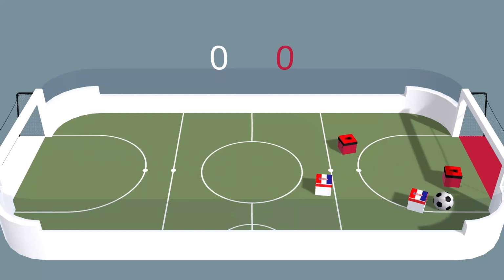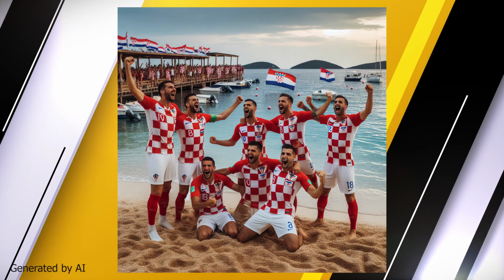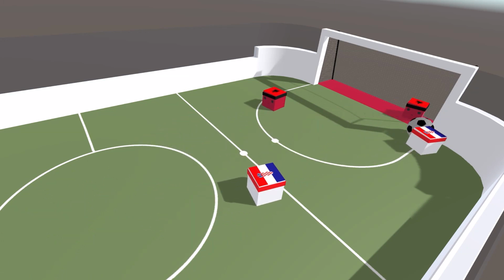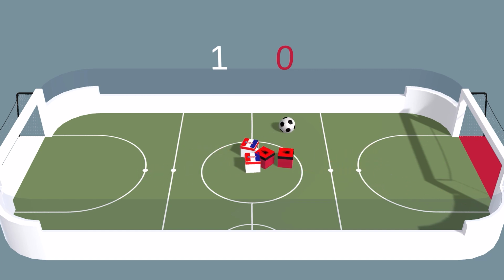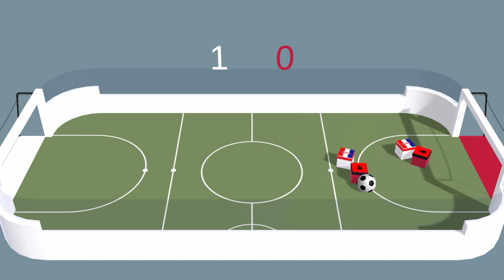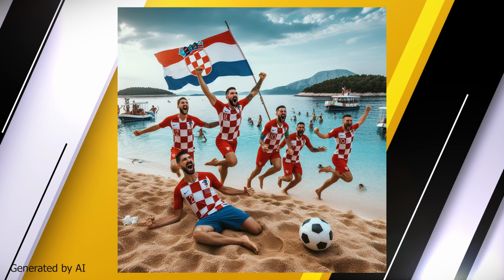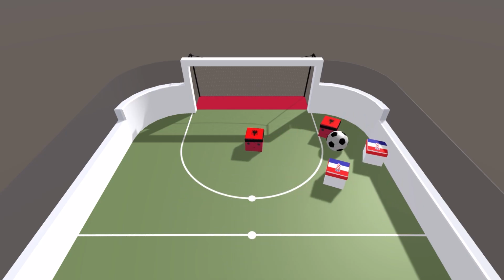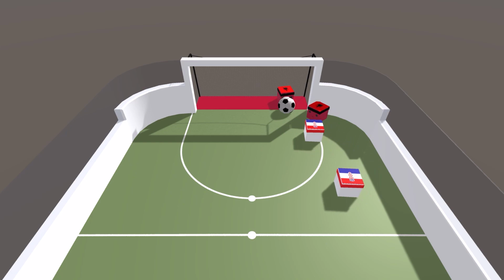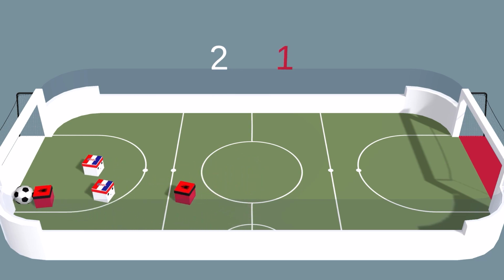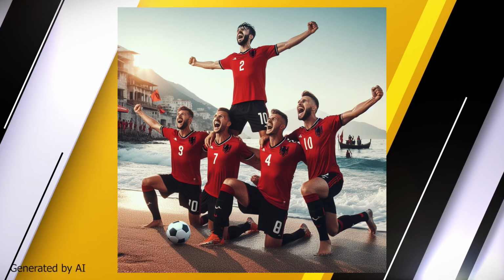And we have kickoff. And we have the first goal from Croatia. Nice strike to the side of the goal. Croatia 1-0 up. Croatians applying the pressure. And they have scored again. Nice goal through the 2 defenders. The defender tried to stop it, but it was too late. Croatia 2-0 up.